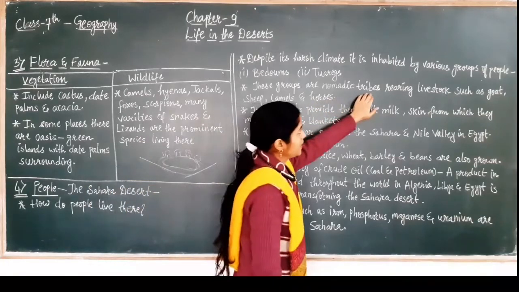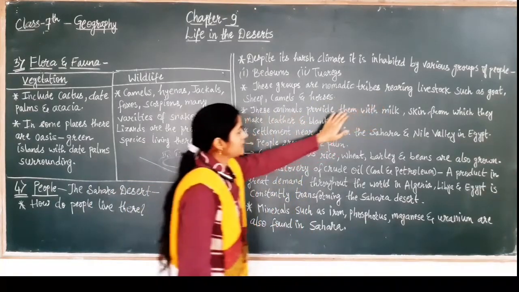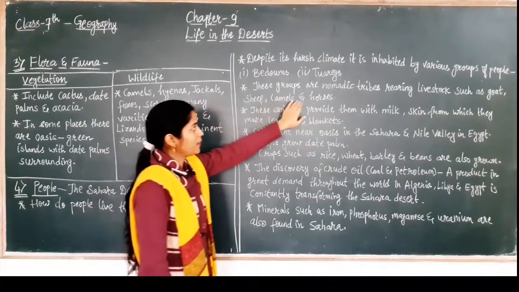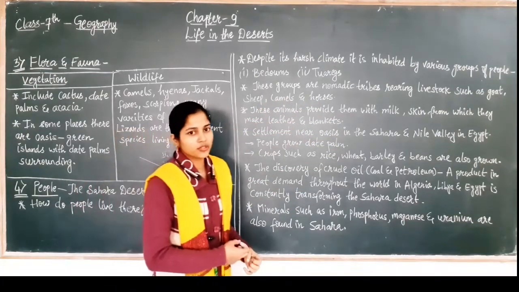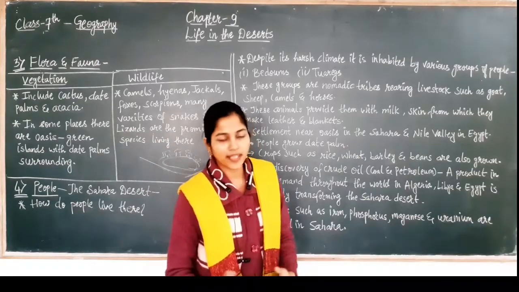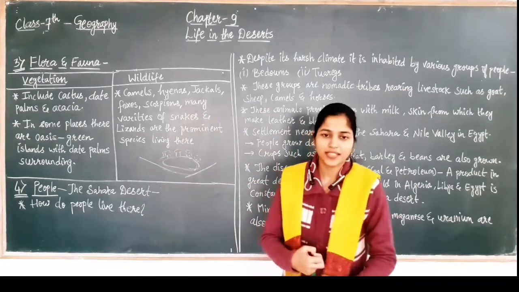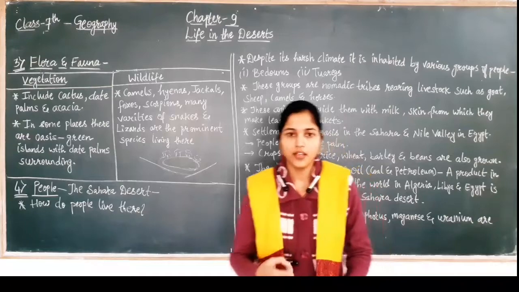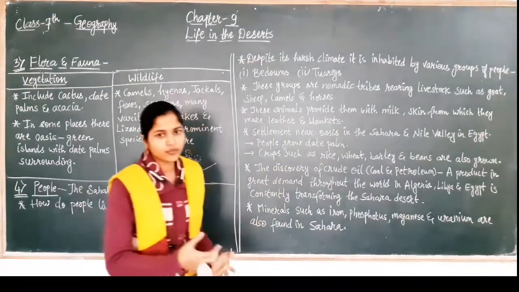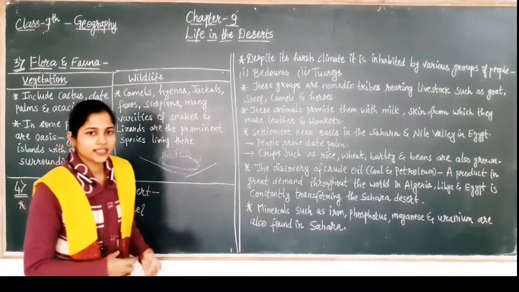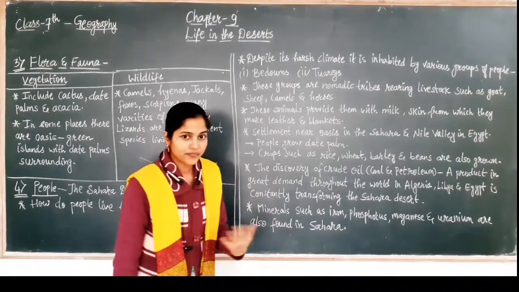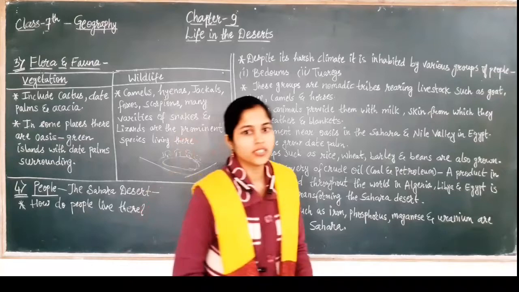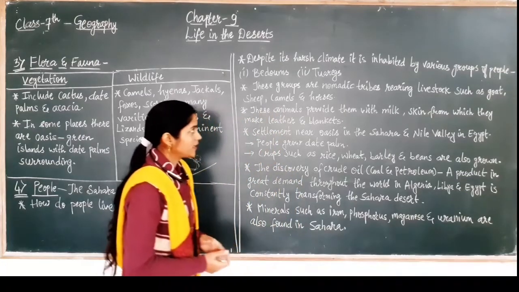Nomadic tribes rear livestock such as goats, sheep, camels, and horses, and they keep them with them. They move from one place to another in search of a better settlement, shelter, and food. That's why they are known as nomadic tribes.